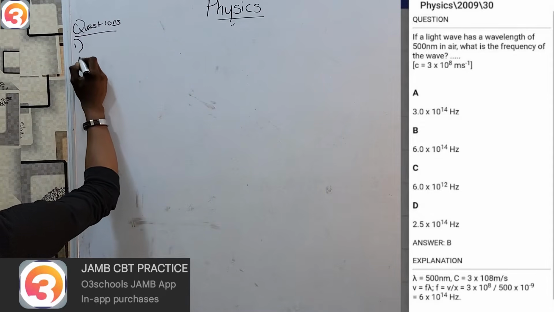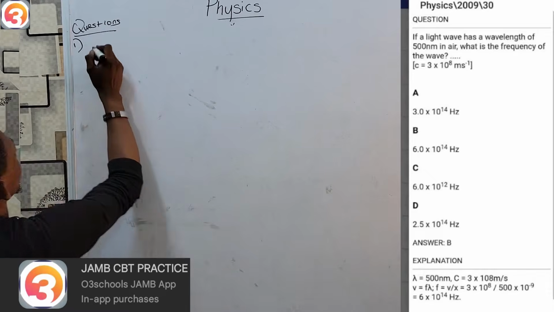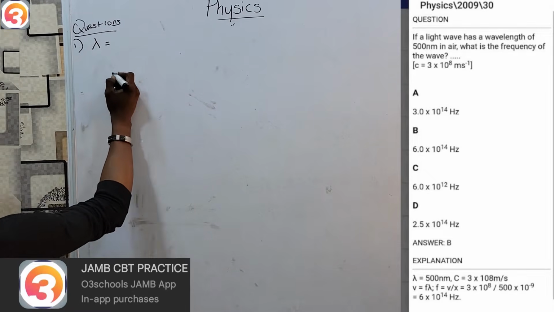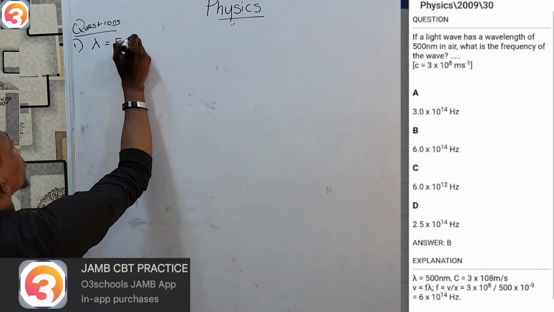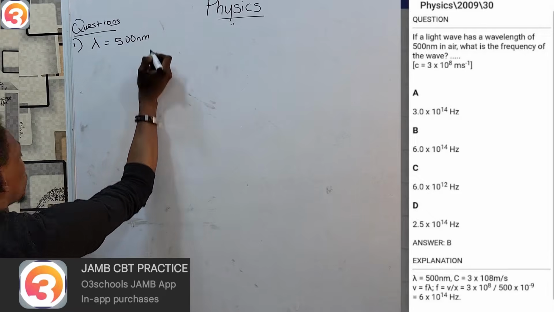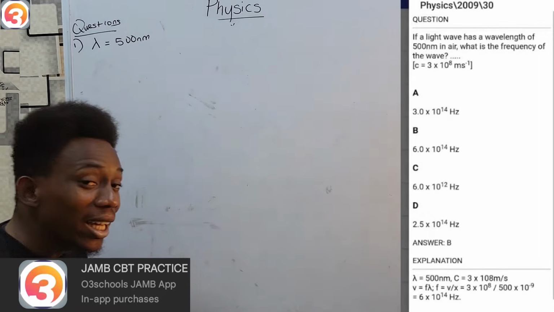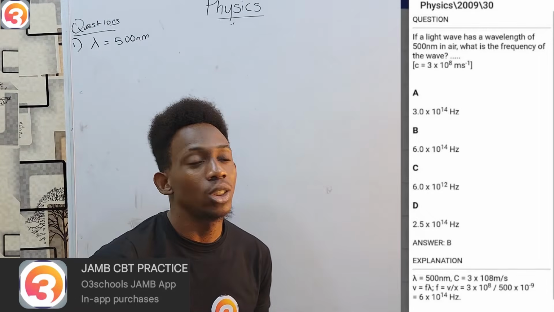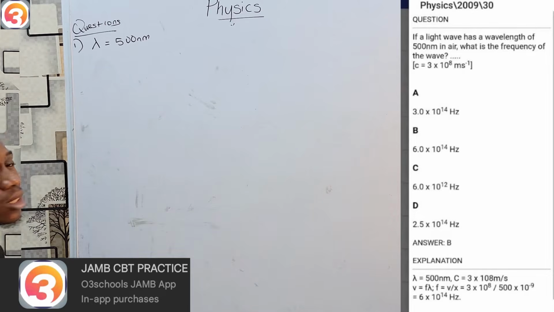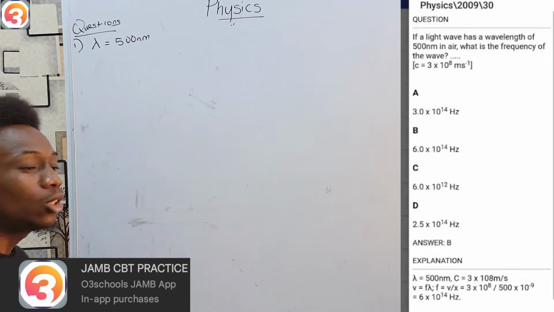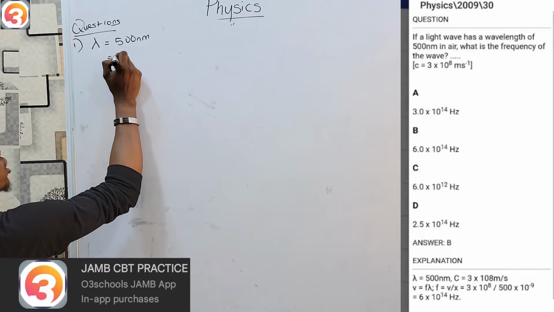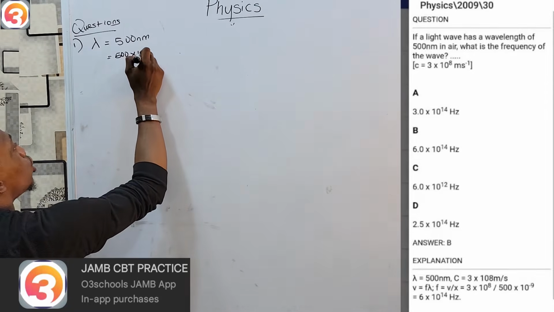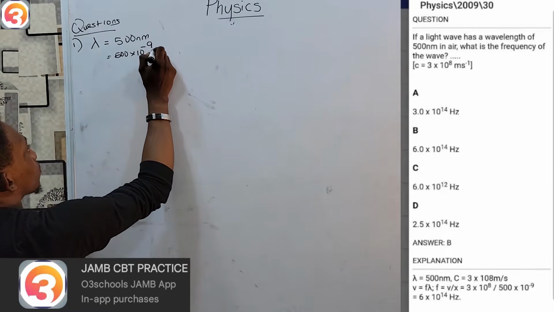If a light wave has a wavelength of 500 nm. Keep in mind, please, that n here represents nano. This is 500 nanometers. And what is nano? Nano is simply a prefix which stands for times 10 raised to the power minus 9.